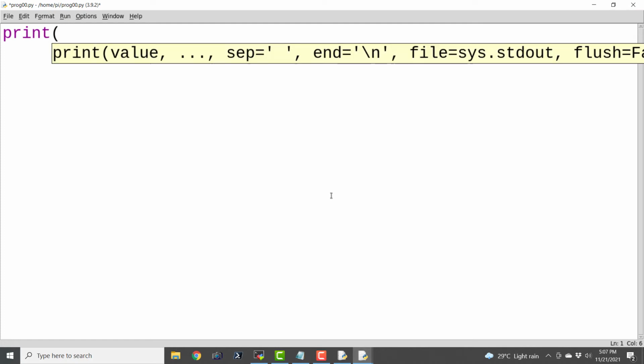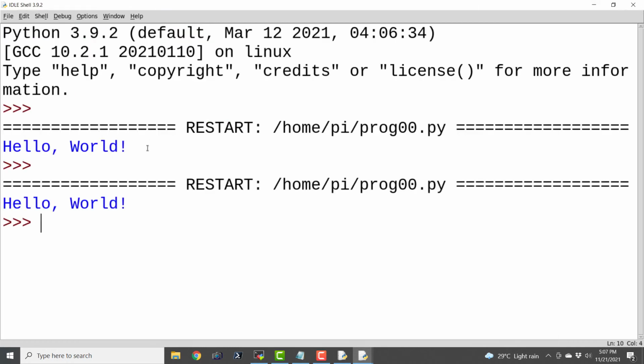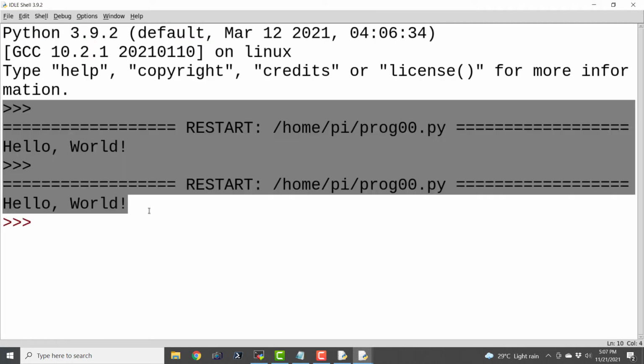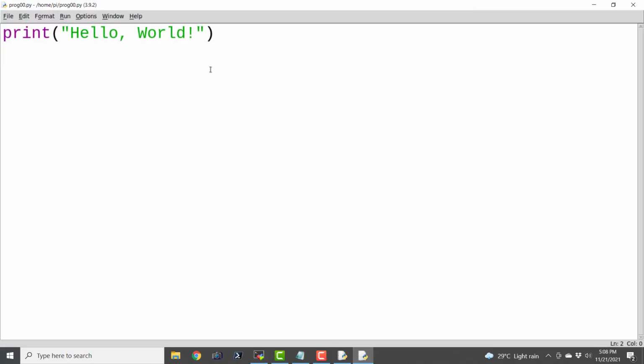Let us say print hello world, and let us save it and run it by clicking Run and Run Module. Okay, so it is running that thing and we can see the output here in the IDLE shell like this. Now I'm going to close this IDLE shell and the associated file editor.